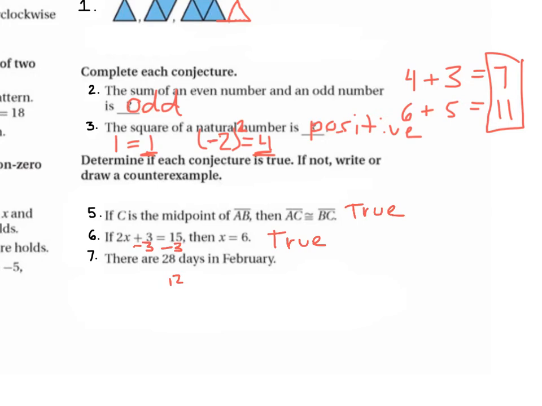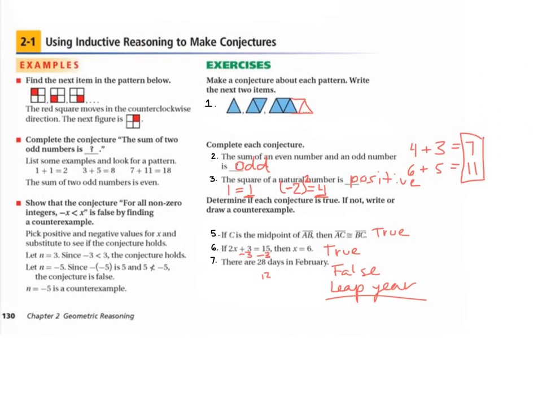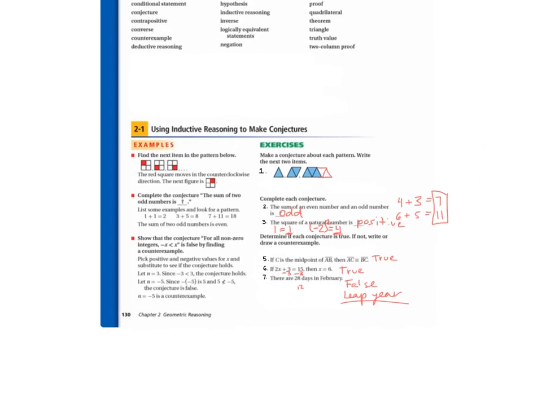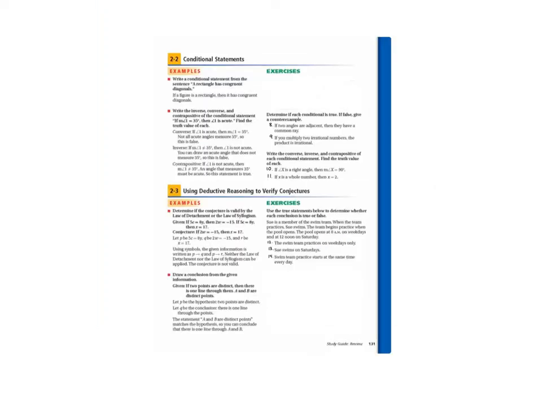Number 7, there are 28 days in February. False. Leap year. There's 29. Would that be an actual question on the midterm? No, but you're going to have questions that say determine if the conjecture is true. Okay. So leap year is our counterexample. Any questions on 2.1? Let's go to 2.2.